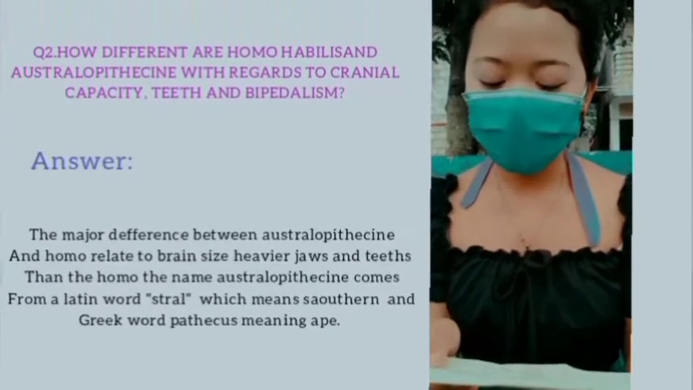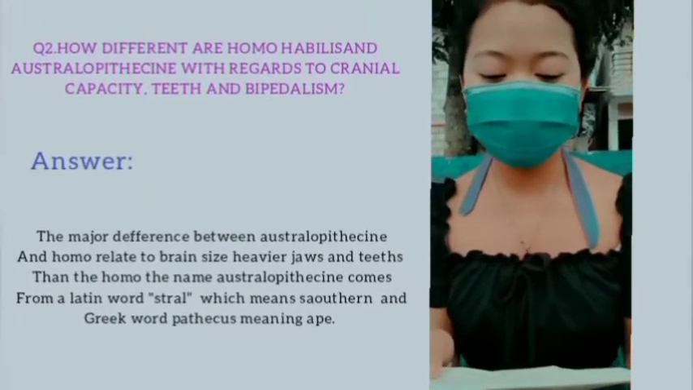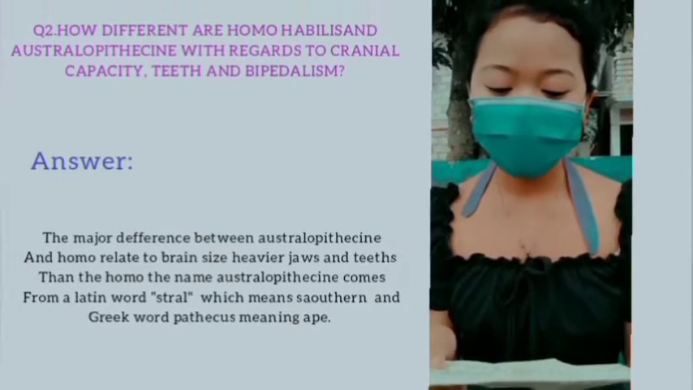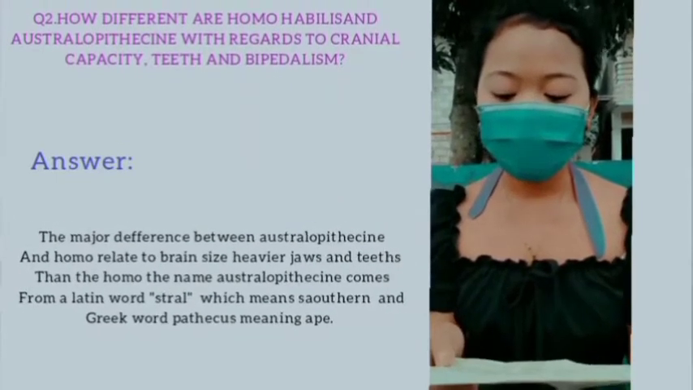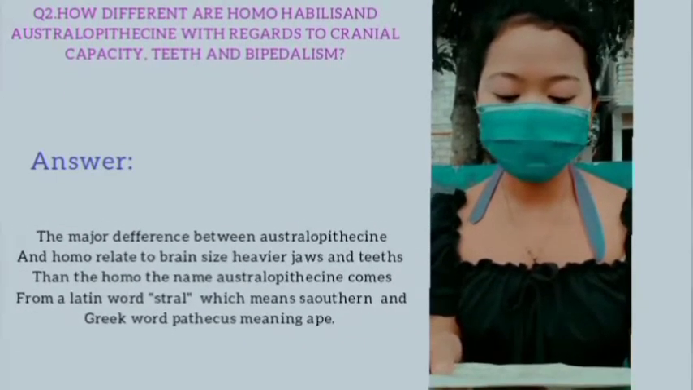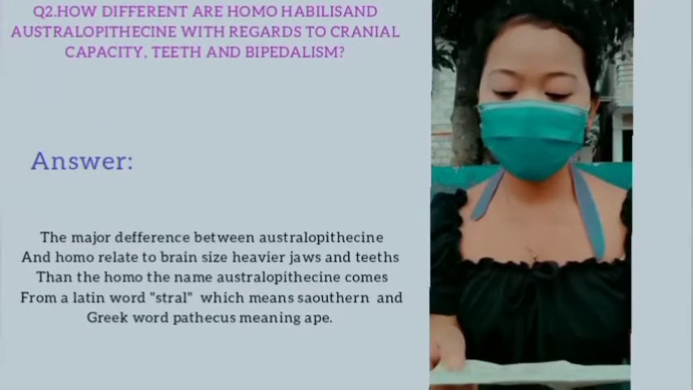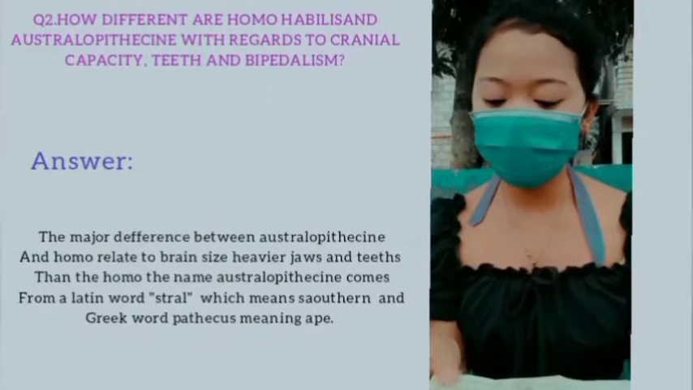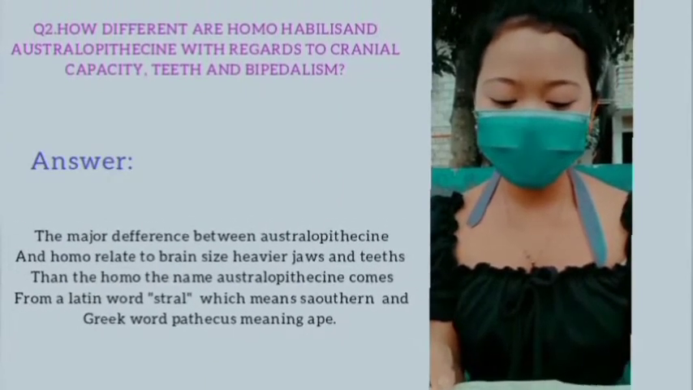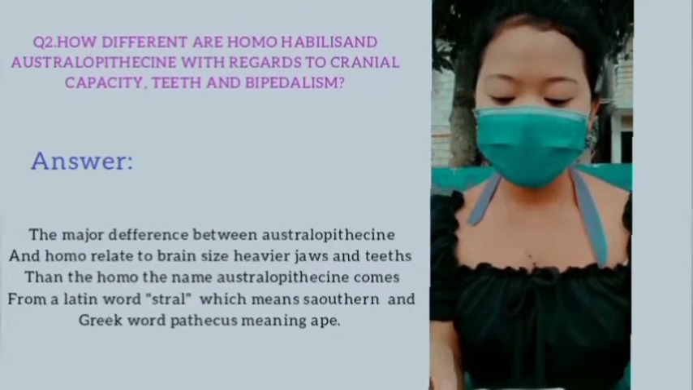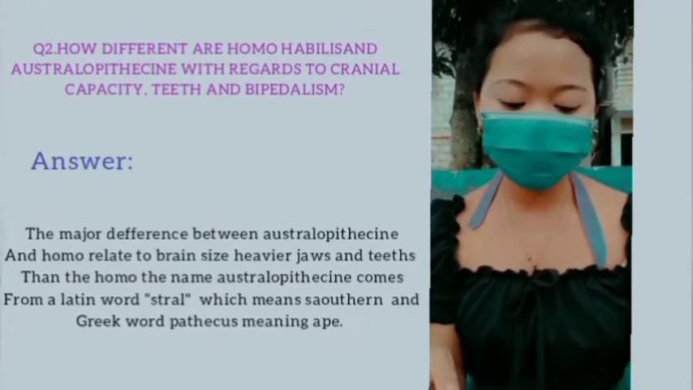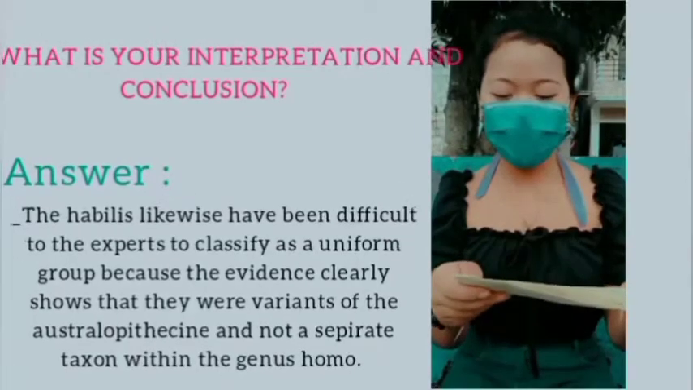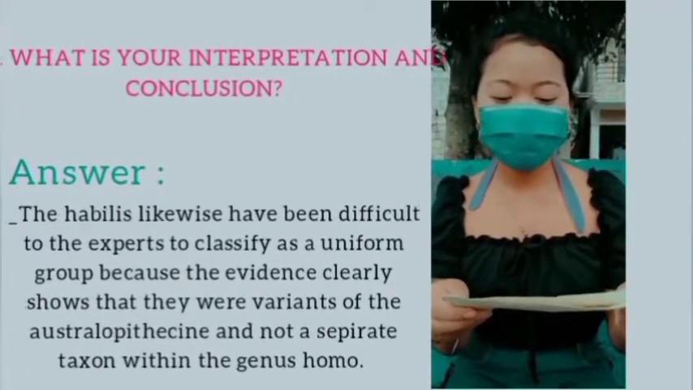Question number 2. How different are Homo habilis and Australopithecine with regards to cranial capacity, teeth, and bipedalism? The answer is, the major difference between Australopithecine and Homo relates to brain size, heavier jaws, and teeth than the Homo. The name Australopithecine comes from a Latin word austral, which means southern, and Greek word pithekos, meaning ape.